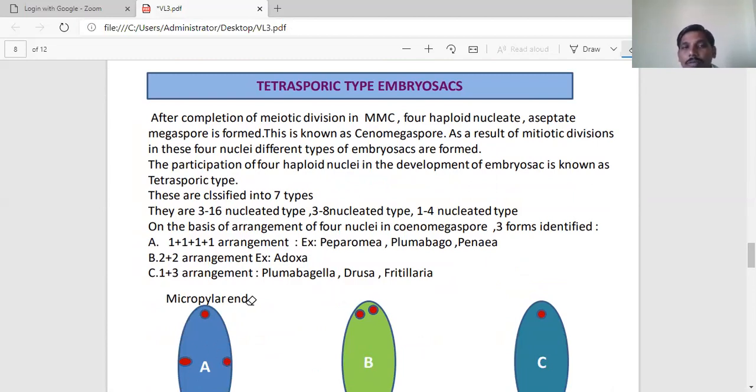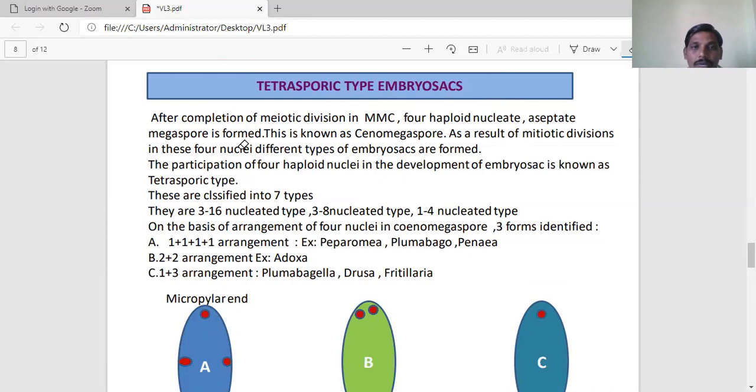That means no wall formation takes place. So after meiotic division in the MMC, four haploid nuclei are freely distributed without any wall formation, and moreover no septa between them.